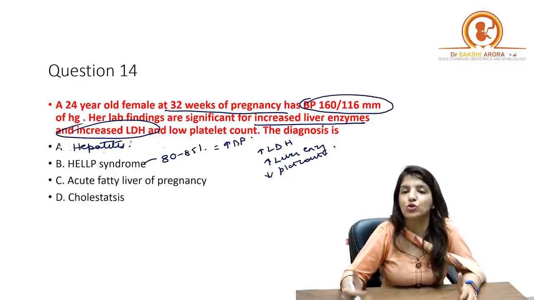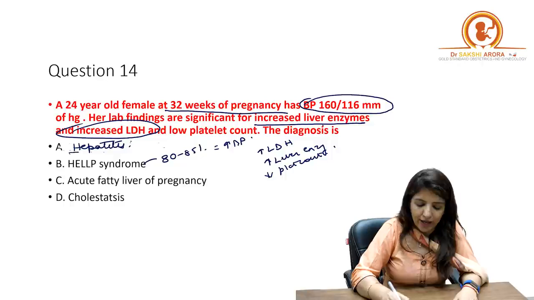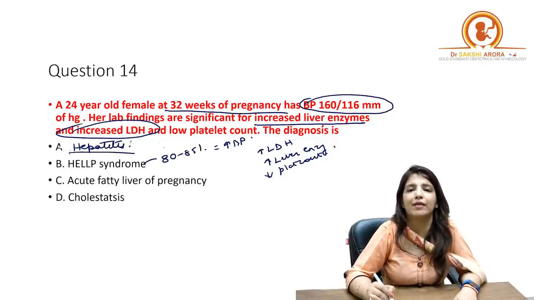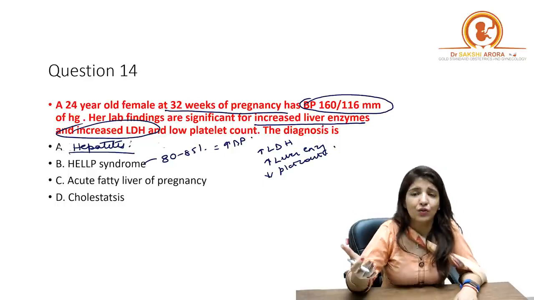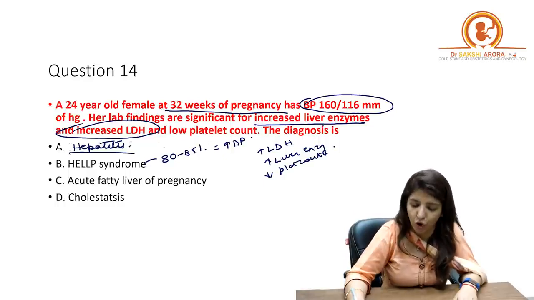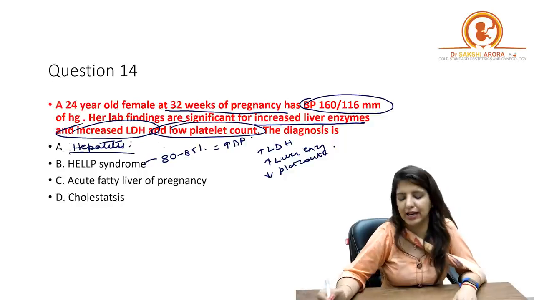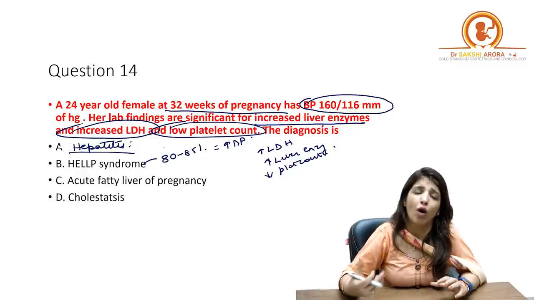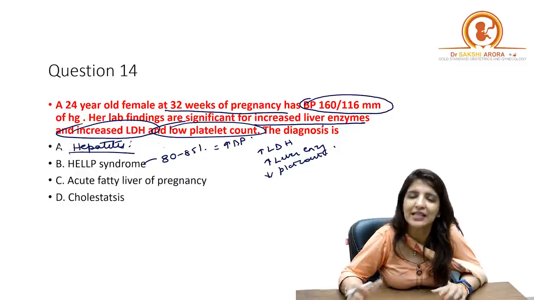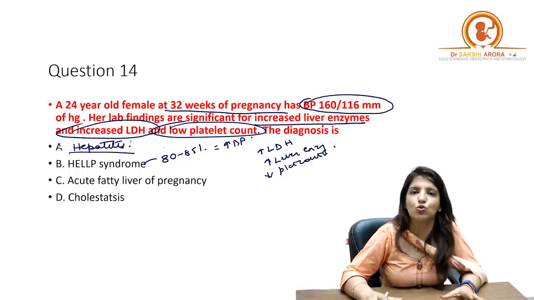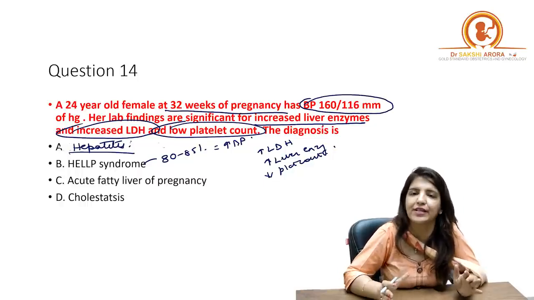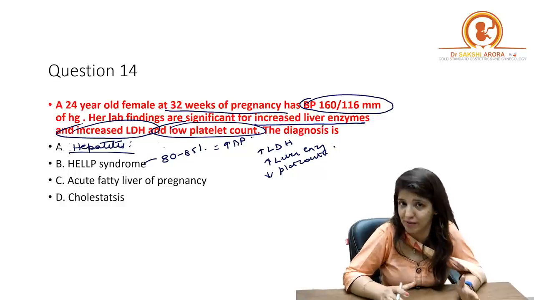Let us see the other options. Why not the other options? Now, hepatitis. Why not hepatitis? Because in hepatitis, the liver enzymes are very high, but there is no reason for low platelet count in hepatitis. And in hepatitis, the patient is going to come to you with complaints of nausea, vomiting, anorexia. In case of HELLP syndrome, the patient is going to come to you in the 3rd trimester, whereas in hepatitis, the patient can come to you in any trimester.